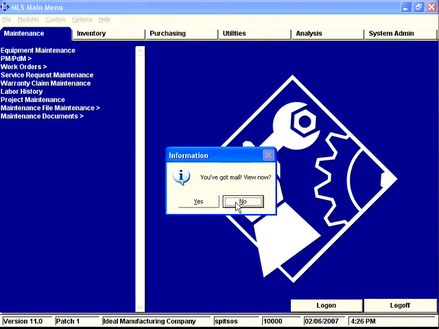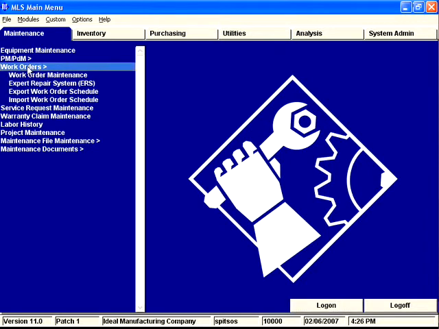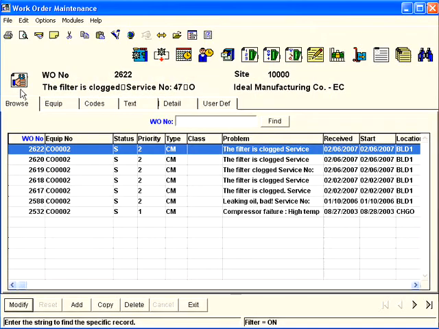We're going to ignore the mail messages because Steve's normal process is to go straight to the work order screen. And these are all the work orders that are assigned to him. At this point, Steve is going to go out and look at the work order, look at the equipment, make fixes, and then come back and note what he did. The first thing he's going to do is issue a part. He went into the storeroom, which was an open storeroom with no one manning it, so he's going to take the part out, and he's going to come back to his workstation and note that he issued a part.